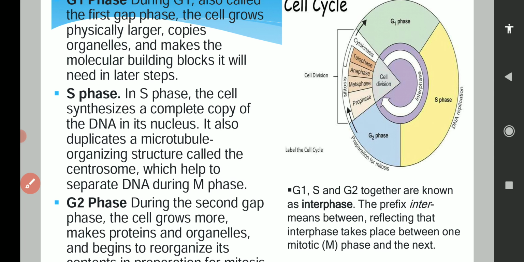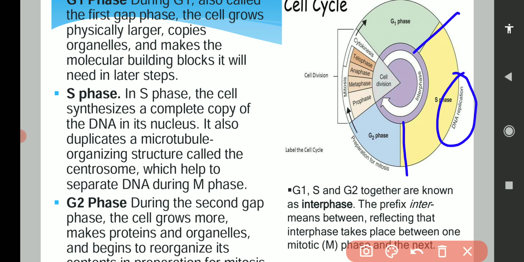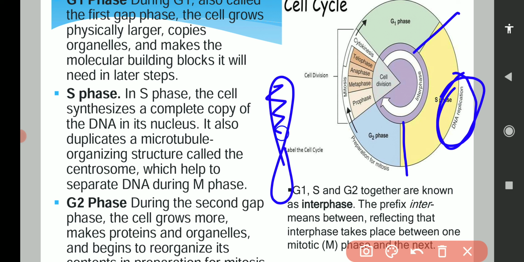Then the second phase is S phase. Here you can see it is the S phase. In S phase, the major activity is DNA replication. Whatever genetic material, whatever DNA is present in the cell, will get duplicated, meaning it will make an exact copy. If a single chromosome is present in the cell, and you all know that DNA is present inside the chromosome, it will make an exact same copy of this chromosome.